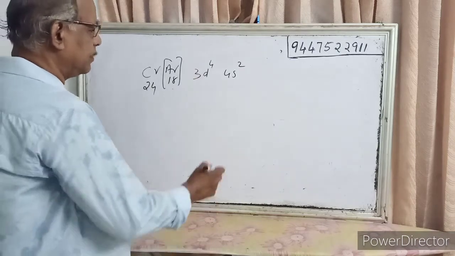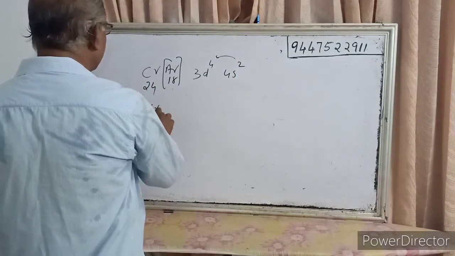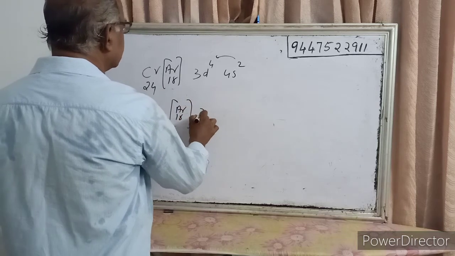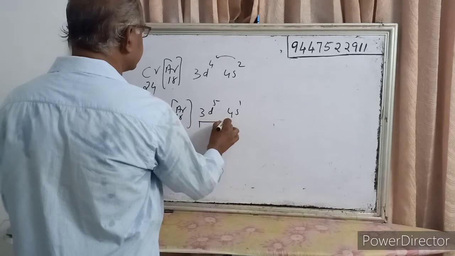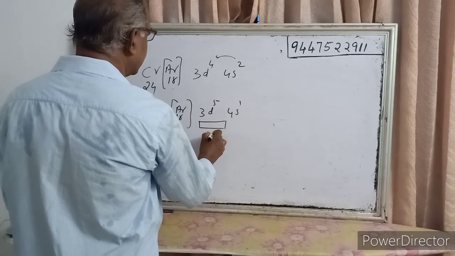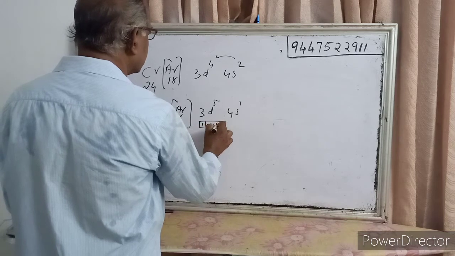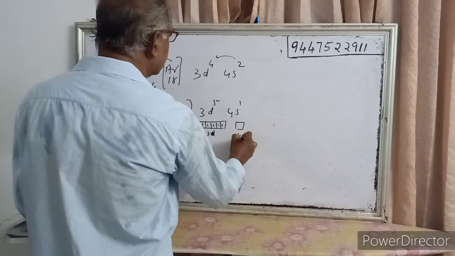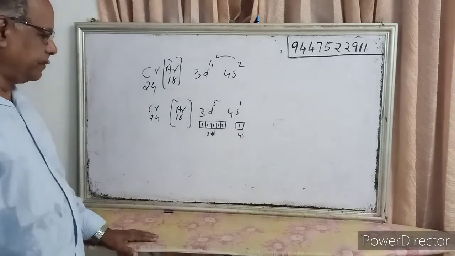So there is a rearrangement: one electron from 4s is shifted to 3d. So chromium 24 is argon 18, 3d5, 4s1, with each orbital of 3d containing one electron. That is the special arrangement for chromium.